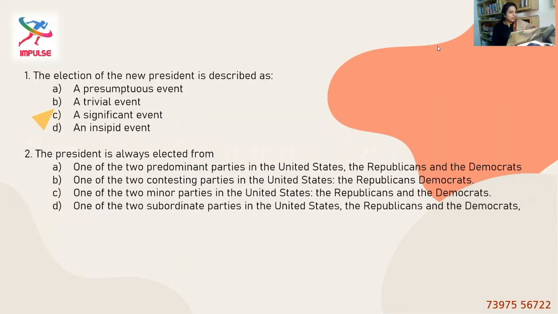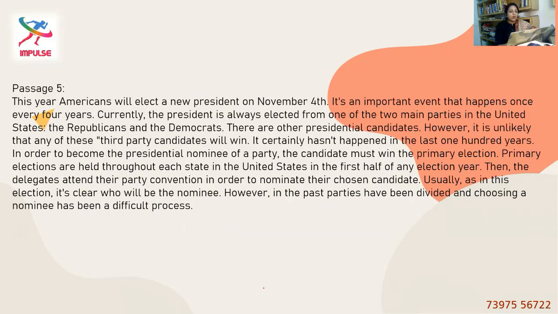Question 1. The election of the new president is described as. Now, in order to arrive at the right option, you must be aware of the meanings of the four options. A presumptuous event. Here, presumptuous means probability. A probable event. No, that's not a probable event. They say it's an important event. So let's see.